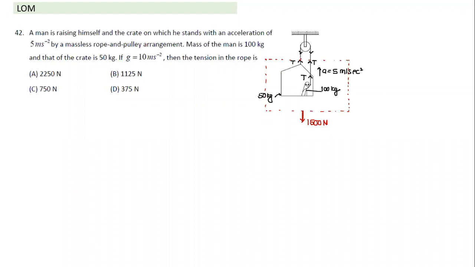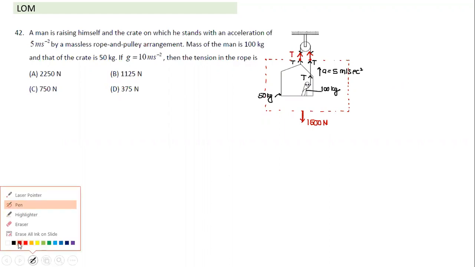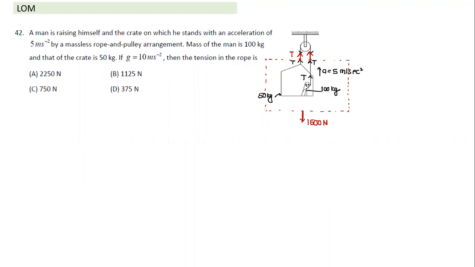And what are the other external forces? There's a contact here and there's a contact here. That's what you should understand. If we imagine the boundary, wherever it touches anything, there's a contact force. Here this force is T, and this force is T. If I draw a simplified free body diagram, we represent the whole system with a single point and mark all the external forces in direction. All internal forces will cancel out.